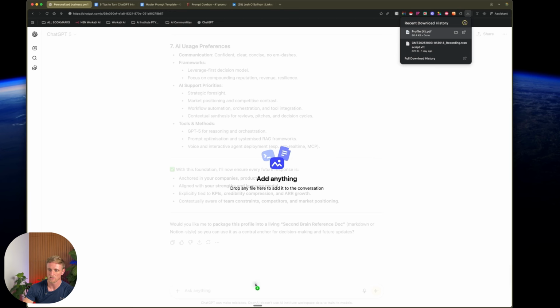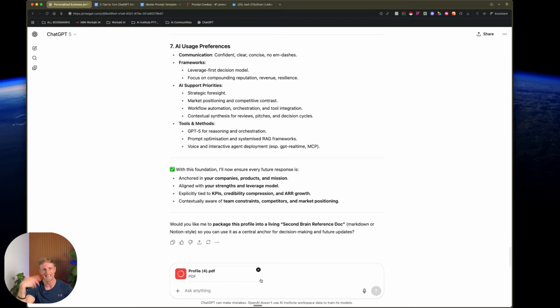Let's go to my downloads and I just drop that file in there. It's going to download that PDF and that information, and it's going to improve this initial prompt so that the brain has all the information. Maybe I've got accreditations, qualifications, a bunch of skills that I want it to know that I can do. And I drop that in, and I'm just going to say, use this PDF and all the information inside of there, extract that information from the PDF and use it to improve my existing prompt that I've got for ChatGPT.